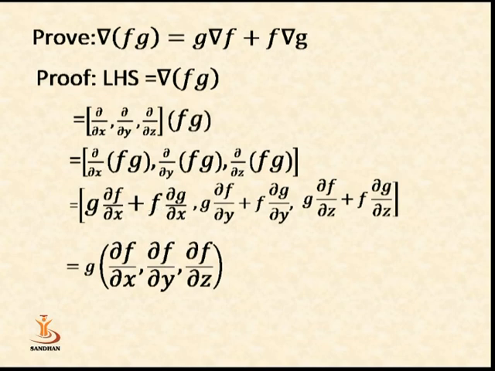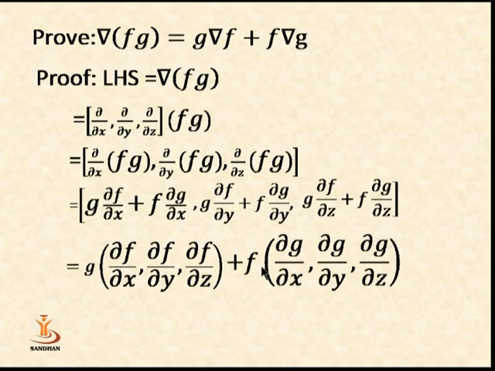Then here we keep out f, then we get del g upon del x. In the second we keep out f, del g upon del y, and we keep out f, then we get del g upon del z. Thus we get here again del f and del g, the definition of grad f and the definition of grad g. Thus we can write g del f plus f del g. Thus we prove here that del of f into g is equal to g del f plus f del g. Thus we get the right hand side.